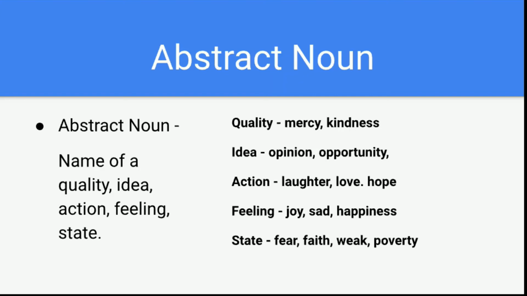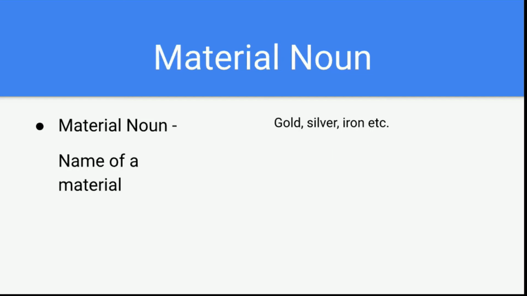And feelings, if you see joy, sad, happiness. State, if you see fear, faith, weak, poverty. So all these put under abstract noun. Okay, whatever kind of quality or whatever quality you mean to say, or whatever idea you mean to talk about, or whatever action you mention, or whatever feeling you say, or the state of mind, all these comes under abstract noun. If you see, material noun is a name of a material.